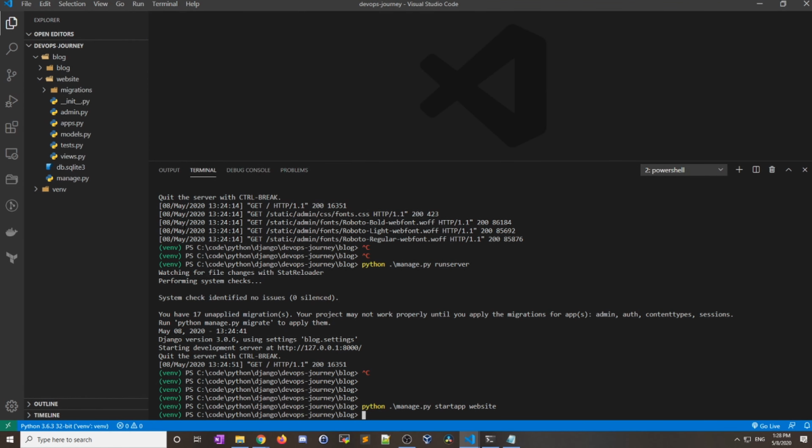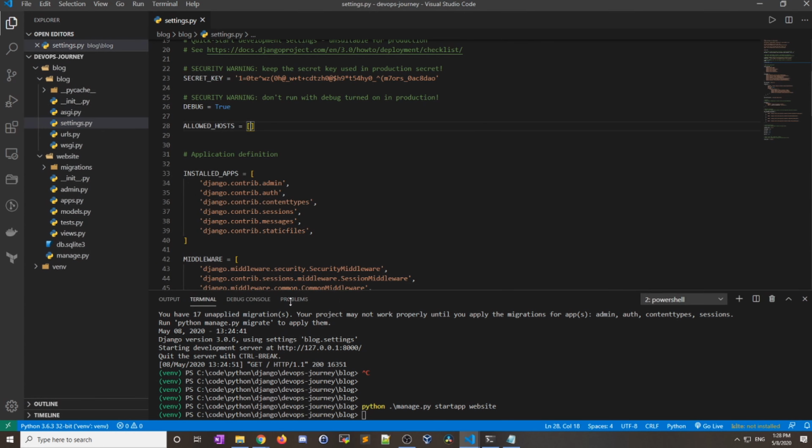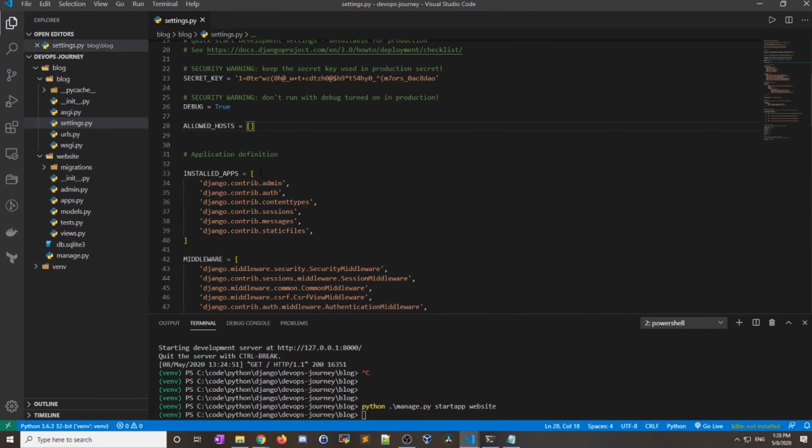Now the second thing that we're going to need to do after running the startapp command is we're going to have to set this as an installed app under our settings.py file. So if we go to our main folder here, underneath blog we have our settings. If we open that up, we need to scroll down to INSTALLED_APPS. There's a bunch of stuff here already.